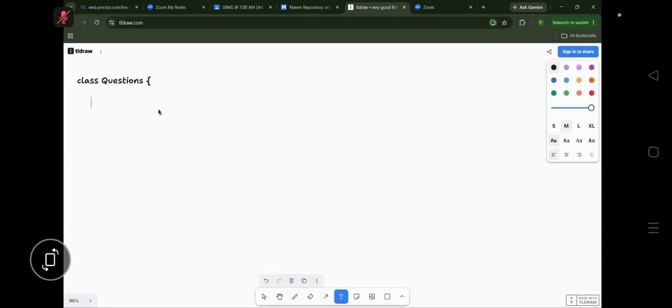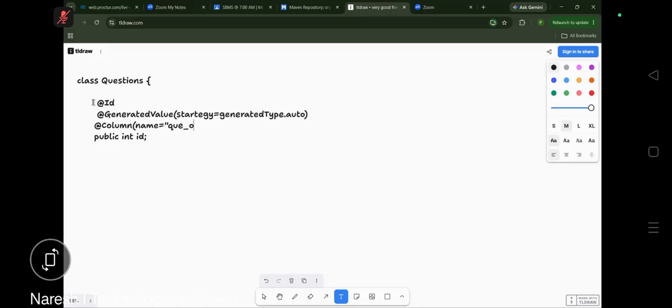Now, Question is there. After that, we had created here public int questionID. The ID will be there with @GeneratedValue(strategy = GenerationType.AUTO), and after that we had written @Column, and the column will be name = "questionID", something like that we had given.